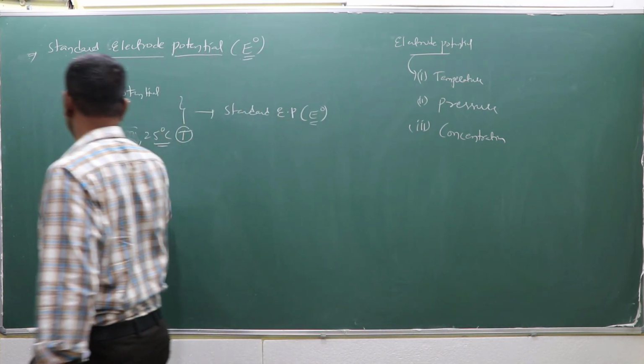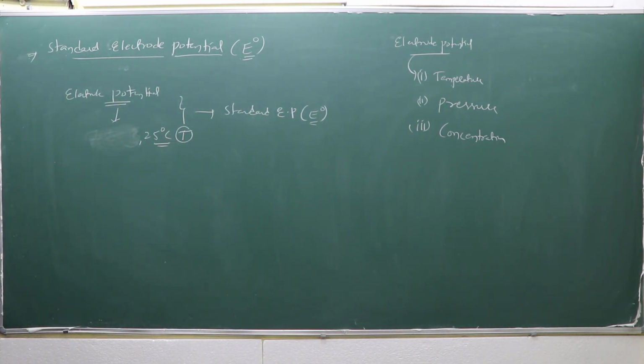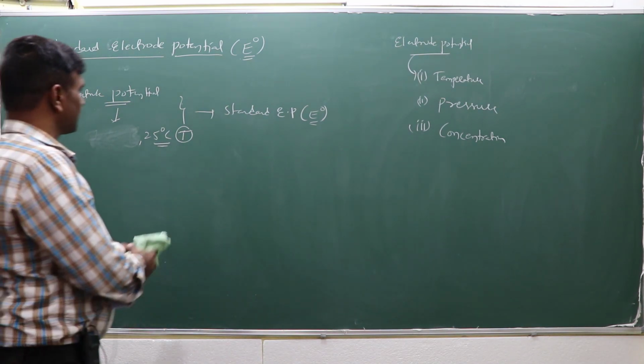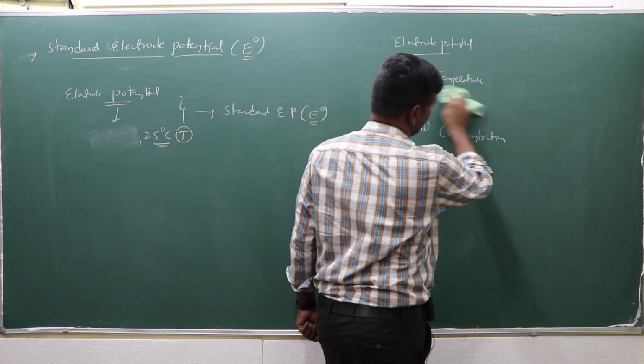Sorry, this is not pressure, because in this case we are not applying pressure. So it is the concentrations. The electrode potential depends upon temperature, concentration and nature of the metal.